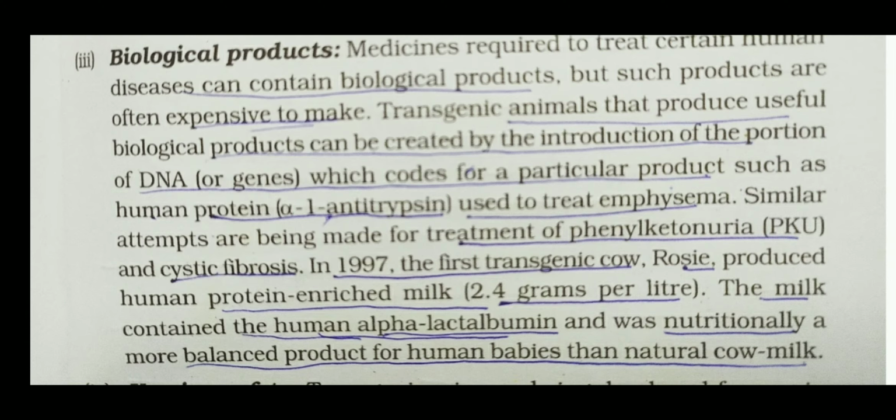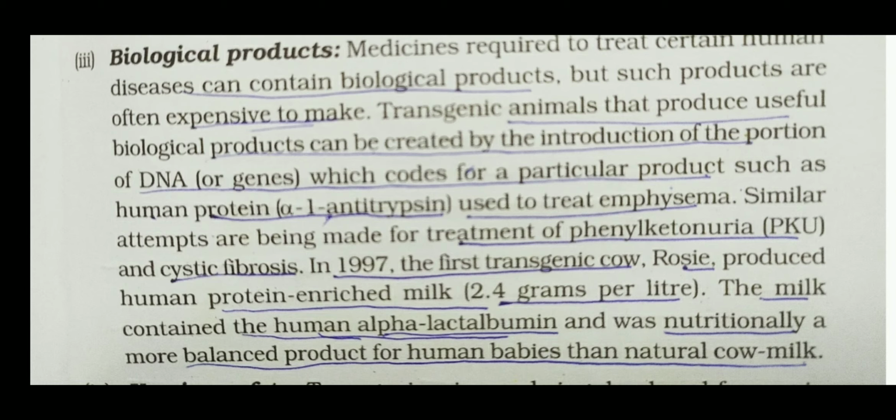But now, due to biotechnology, a piece of foreign DNA is introduced into the cow, and a new type of cow is developed. These are called transgenic cows, because here DNA is altered, DNA is manipulated. So the cows are produced by manipulation of the DNA. These are called transgenic cows.